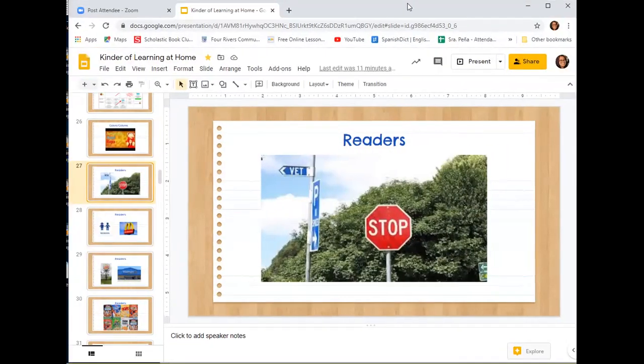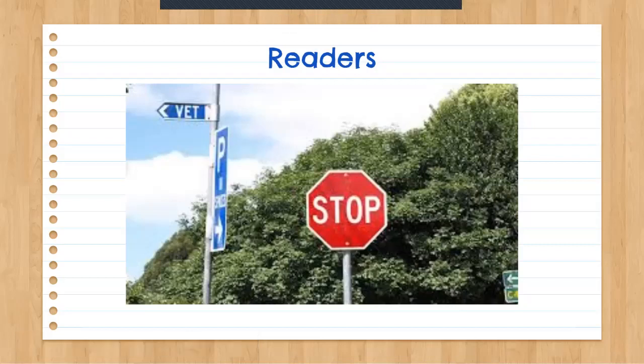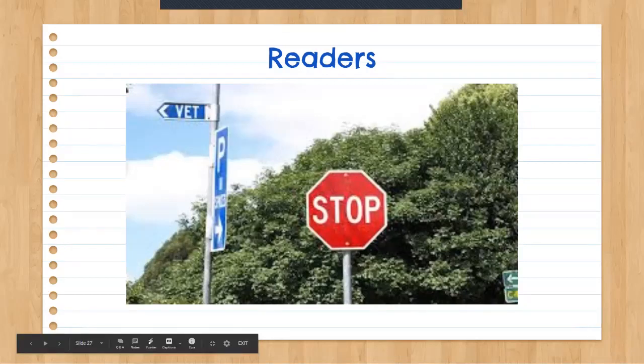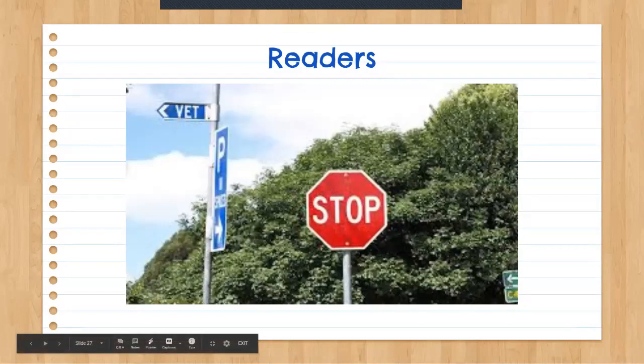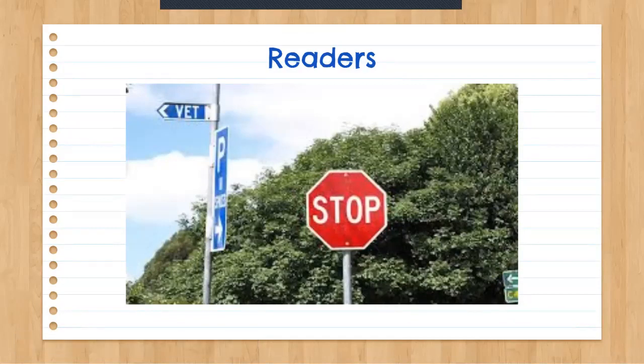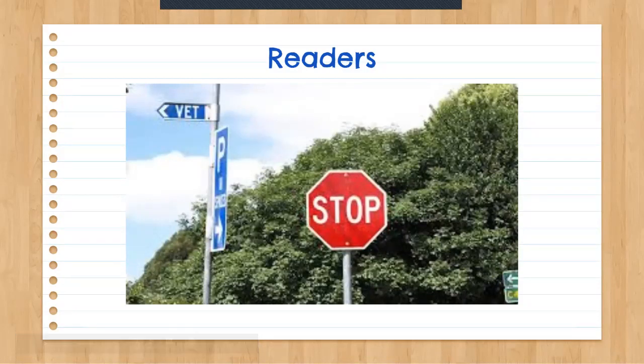So right here, everybody sees this. When you're driving down the road, your mom and dad is driving down the road, and your mom comes to a stop at an intersection. Well, she knows this right here means stop. Why? Because she can read the word and it says stop. I bet when you were with your mom in the car, you saw this sign and you said, I know what that sign means. That sign means to stop. You know that because you are a reader. You read the word. Okay?